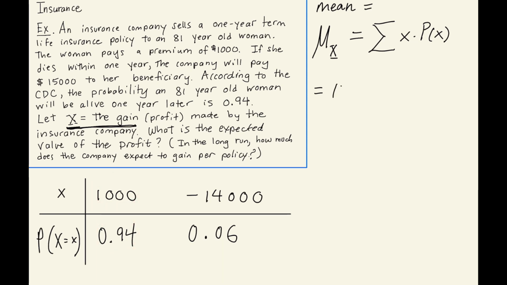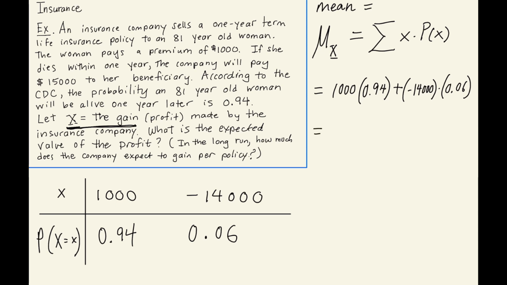We have $1,000 times the probability she will live, plus negative $14,000 times the probability 0.06.